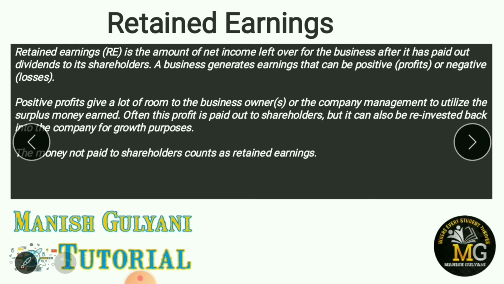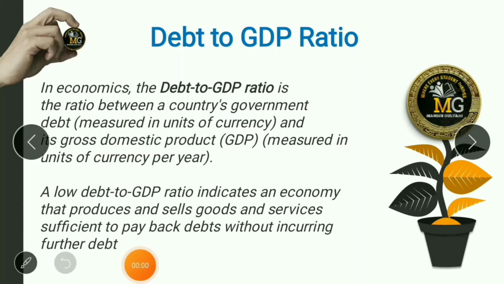Clear? Now next concept is debt to GDP ratio. As per the name, debt to GDP ratio defines the relationship between the debt of a country and the GDP of the country. The formula of this ratio is debt divided by GDP of that country. One thing to keep in mind: a higher ratio means a country is not producing enough to pay off its debt, and a low ratio means there is plenty of economic output to make the payment.